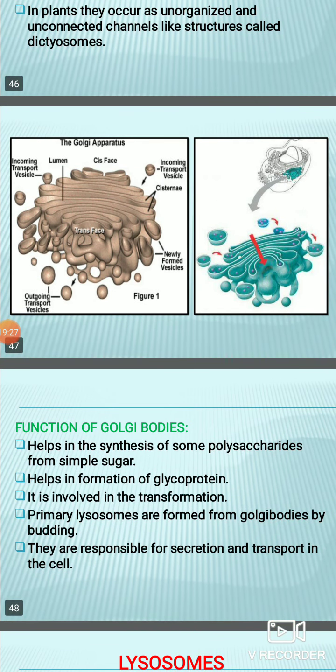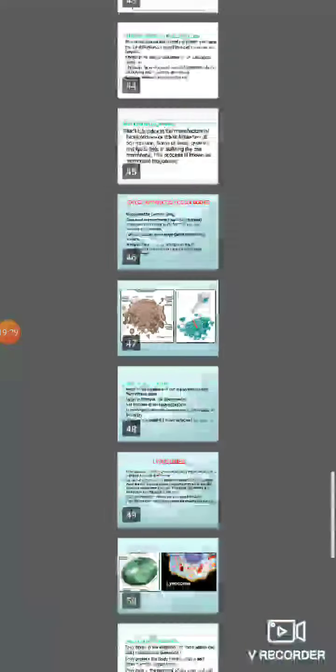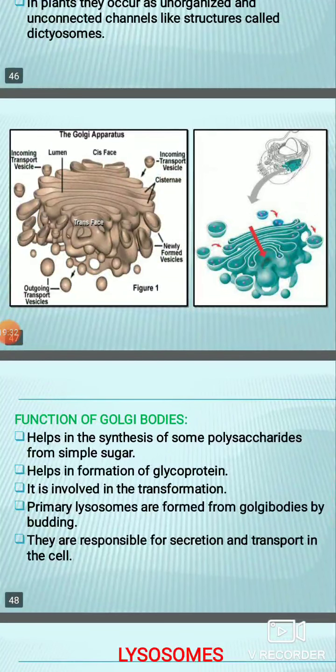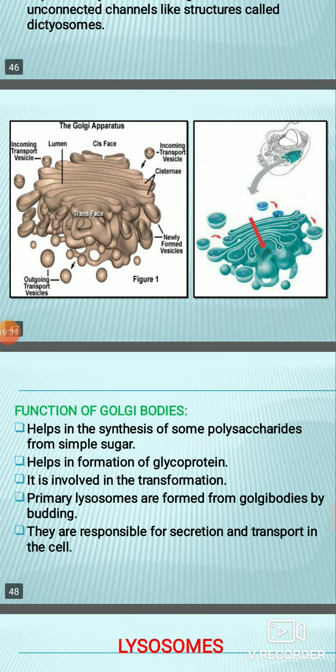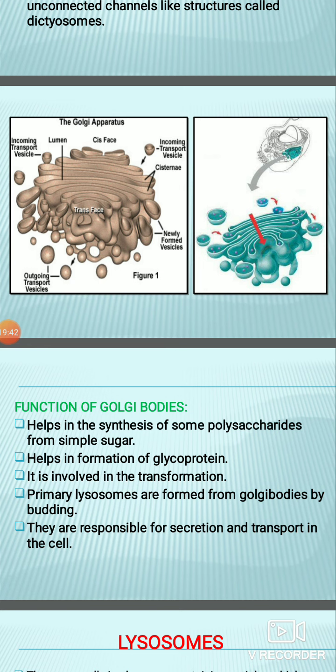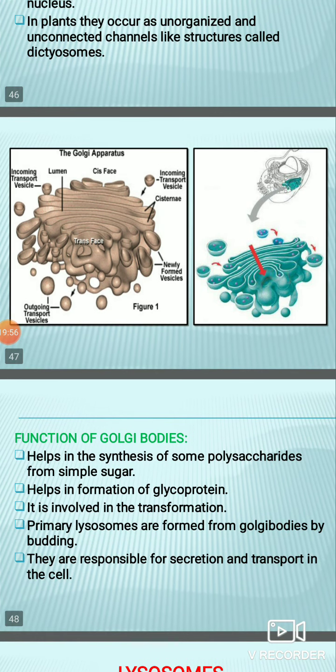Then you can also say that it helps in the synthesis of polysaccharides, that is complex sugars from simple sugars. They also help in the formation of glycoproteins. They are involved in the transformation process. Lysosomes, I have already told you, are also a very important cell organelle of the cell. By whom are they synthesized? The Golgi apparatus. And finally, they are responsible for secretion and transport in the cell. So today we have learned about two organelles, the endoplasmic reticulum and the Golgi apparatus. Okay.